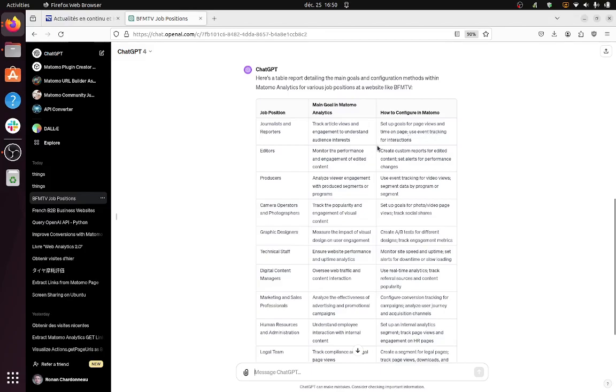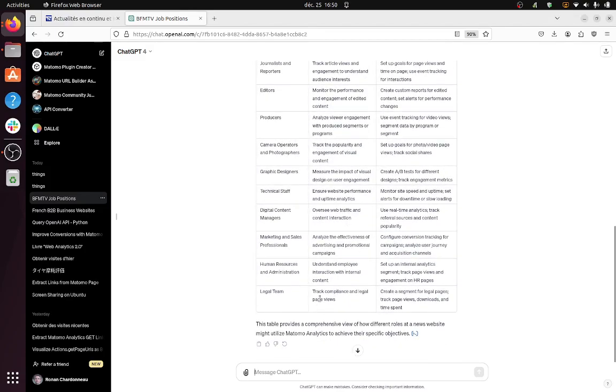event tracking for interaction. And as you can see, it's very interesting that in fact it modified the question, which was clearly about goals. I should probably write it more about conversion rather than goals, because here I think I listed more like purposes in using Matomo analytics rather than goals as conversions. So I'm going to correct my prompt. You can clearly see it here.